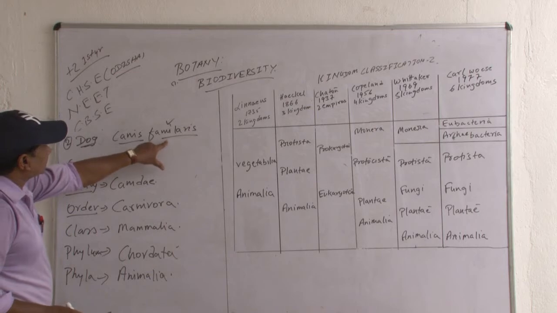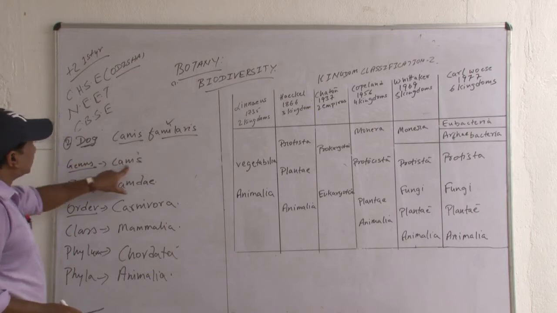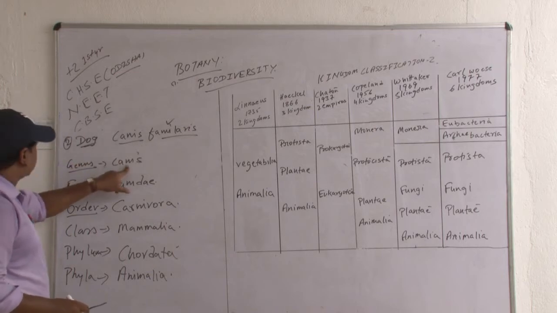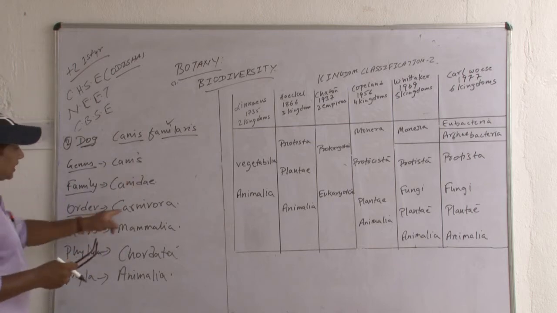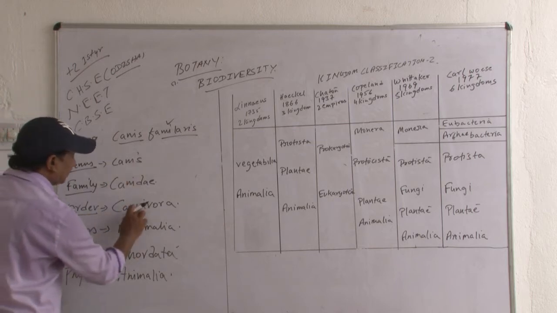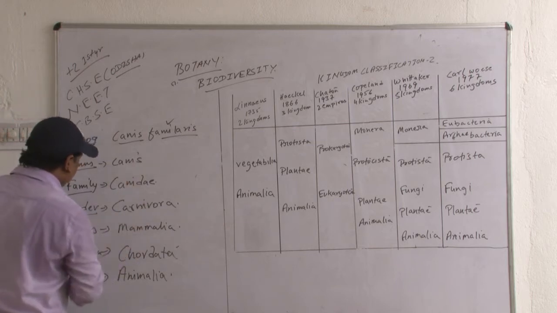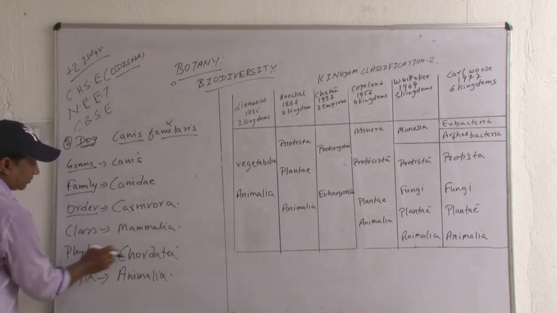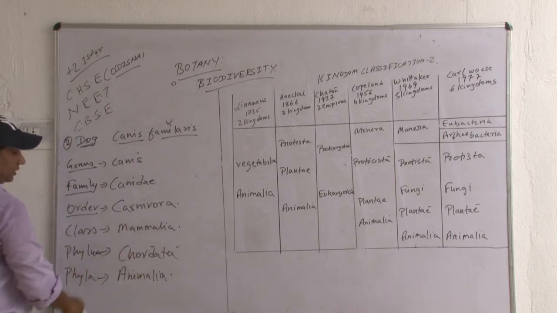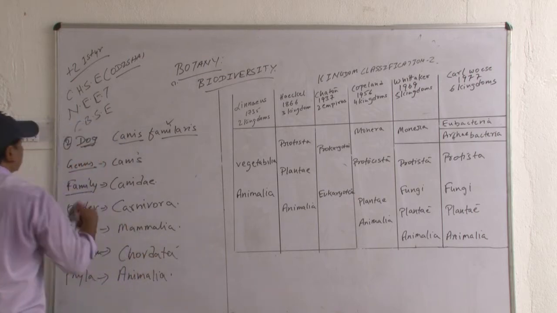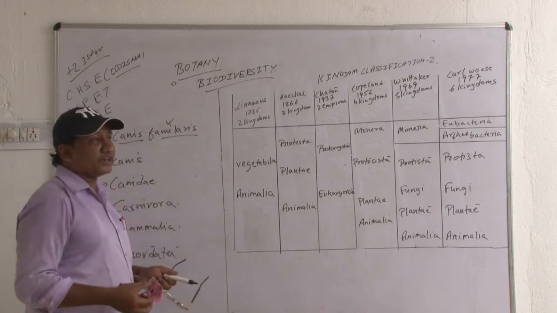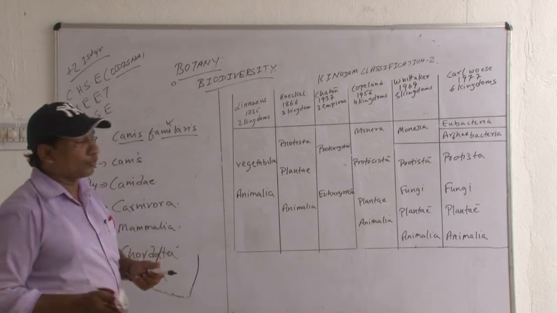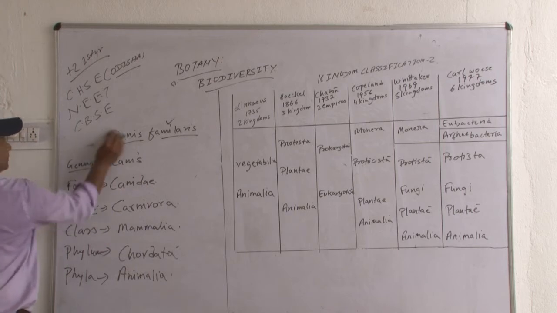That is, familiaris is the species and genus is Canis, family Canidae, C-A-N-I-D-A-E, order Carnivora, C-A-R-N-I-V-O-R-A, class Mammalia, phylum Chordata, kingdom Animalia. Number 3. So, human and dog are both vertebrates. Now from invertebrates I am giving an example of a housefly.